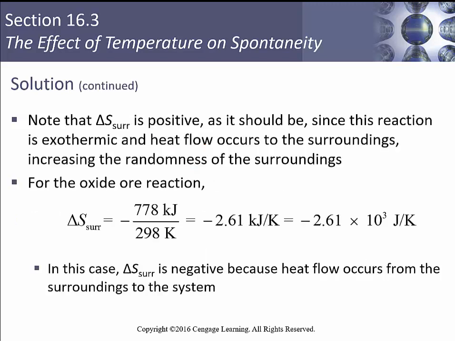Note that the delta S surrounding is positive, as it should be, since the reaction is exothermic and heat flow occurs towards the surroundings, so you're kind of getting the idea that entropy is going to go up just based on the heat, increasing the randomness of the surroundings.